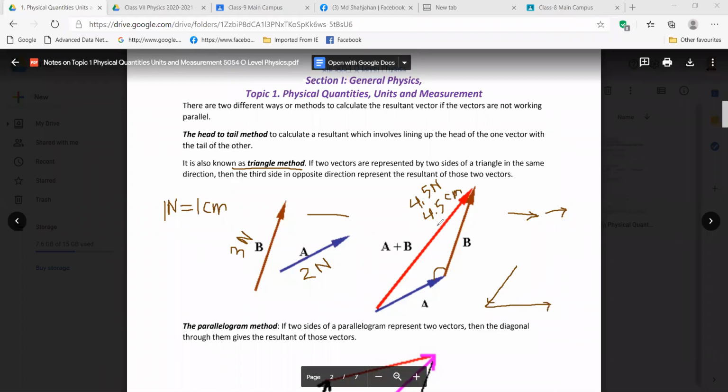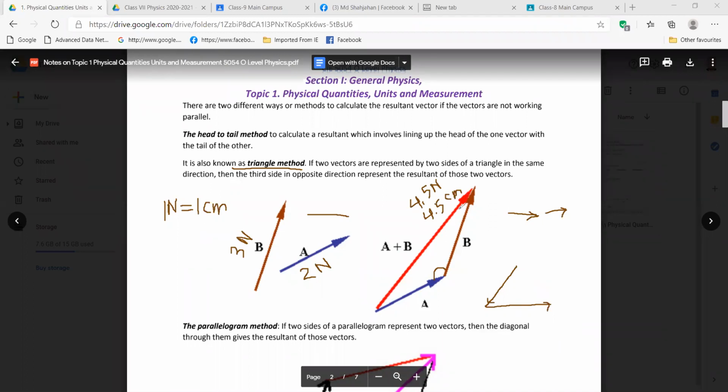Look, these two vectors are working in the same direction, right? If you are given two vectors like this, already joined this way, with the direction given like this, then you will get the third side of the triangle in the opposite direction.